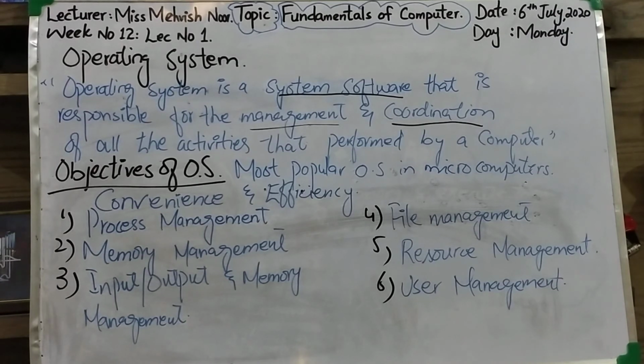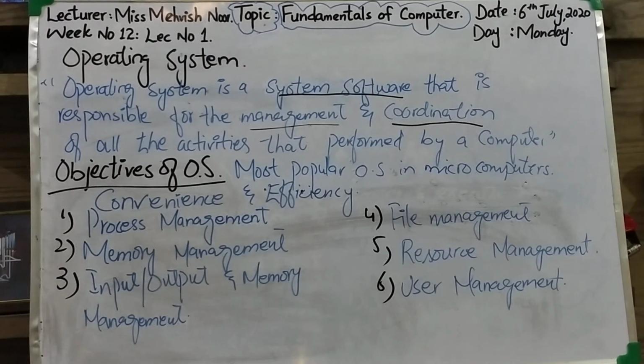Next is resource management. The operating system automatically manages the resources of a computer when application programs are executed by the computer users. The resources of a computer include microprocessors, memory, and all the devices attached to the computer. The operating system allocates resources of a computer to the application program according to their requirement.